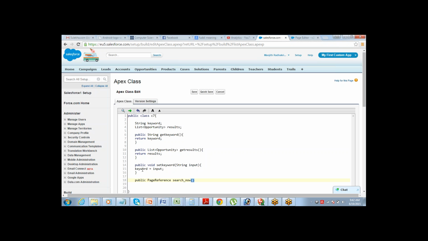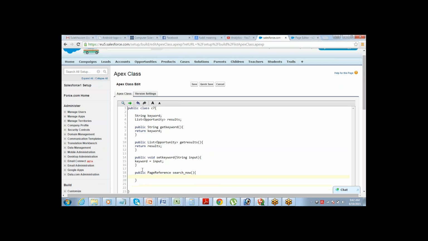Search now. This is where I have to define my query, and I should say return null. This page reference method should not go anywhere, it should stay on the same page, so I will just say return null, and you can define your search query here.